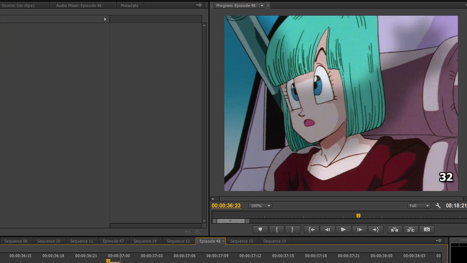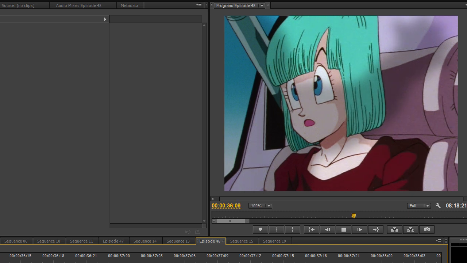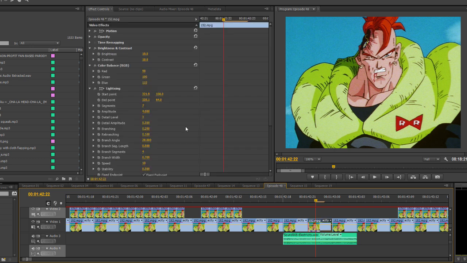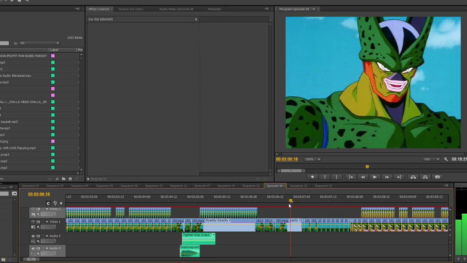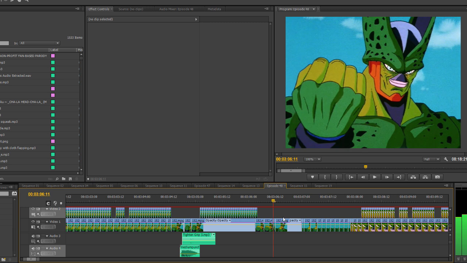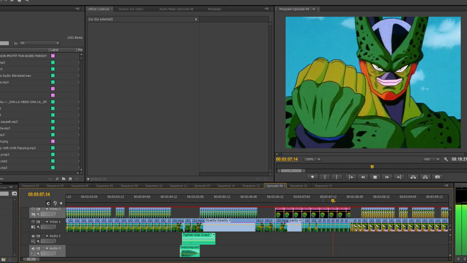Oh hey, it's the clock! The clock is actually a pretty simple edit. I just add a new number every time, blur the old one as necessary, then replace it with the new one. The next edit was adding a little bit of electricity to 16's head here with the lightning tool. Expect more of that in the future. See the shot of Cell's hand? He actually lowers it before he turns his head, but I wanted to keep it for dramatic effect. So I cut it out and pasted it there.